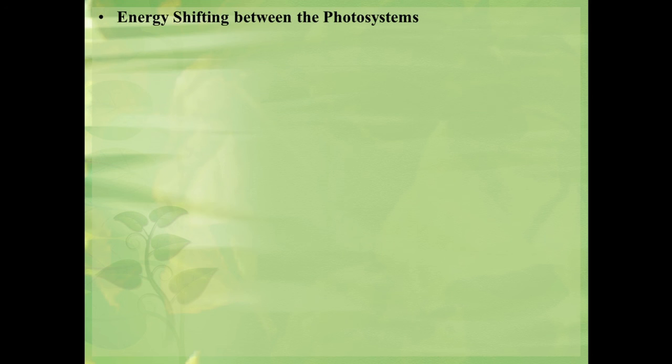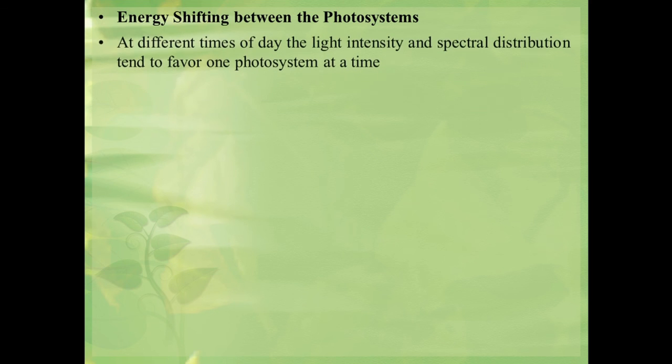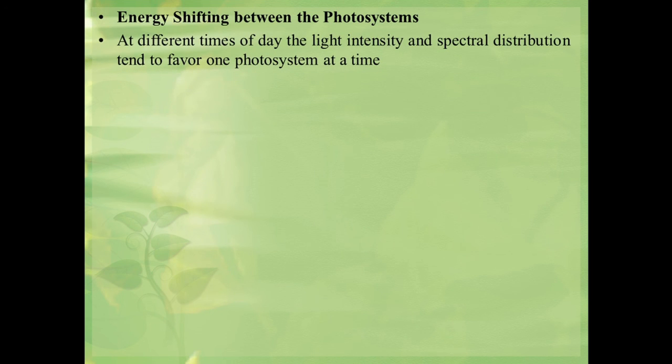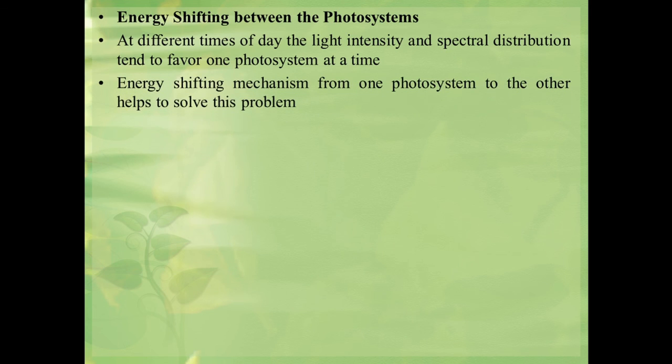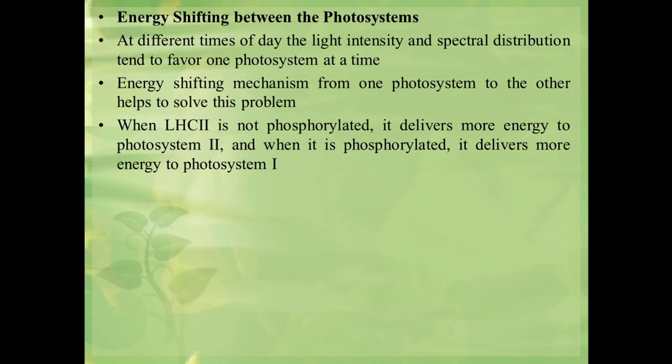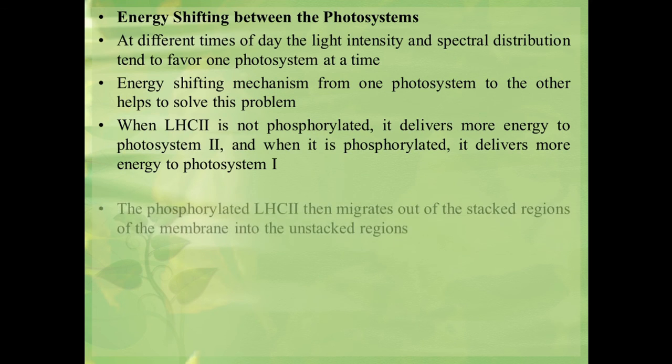One more photoprotective mechanism is carried out by energy shifting between the photosystems. We know that the light intensity does not remain equal throughout the day. In that case, only one photosystem remains active. In this situation, shifting of energy from one photosystem to the other helps to activate both photosystems. When the light harvesting complex 2 is not phosphorylated, it delivers more energy to photosystem 2, and when it is phosphorylated, it delivers more energy to photosystem 1.